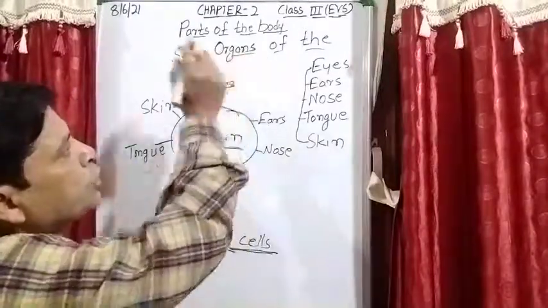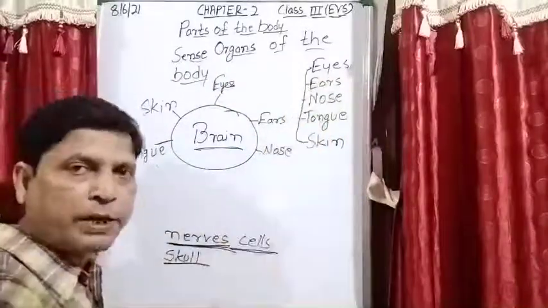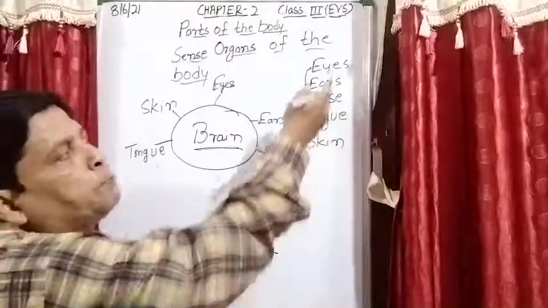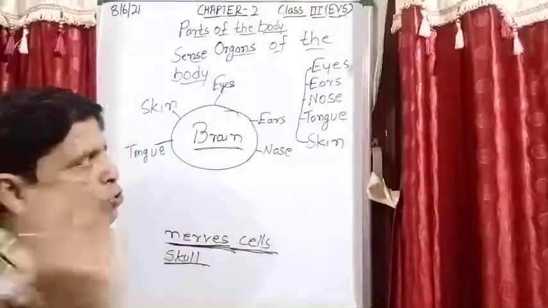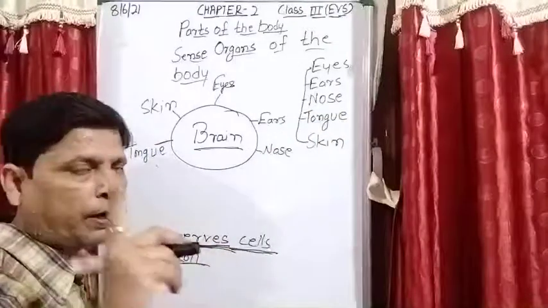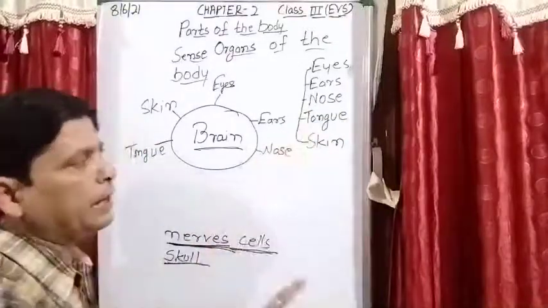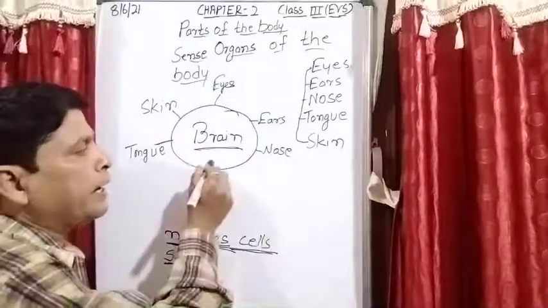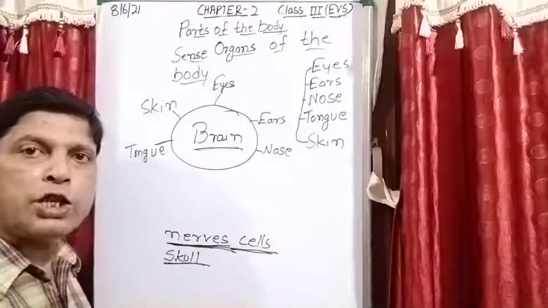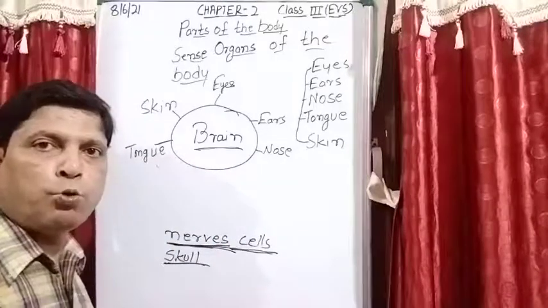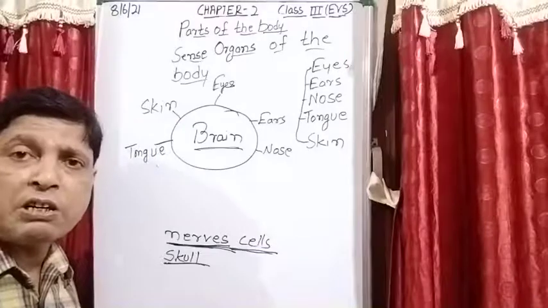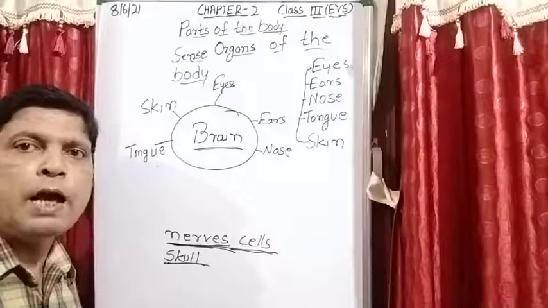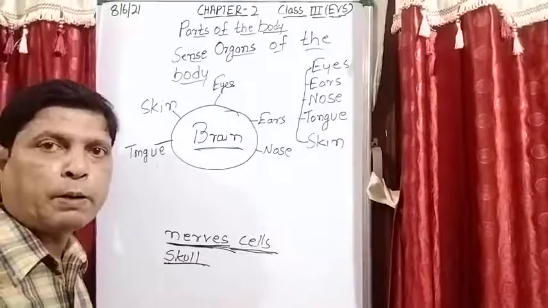अब सेंस ऑर्गन्स ऑफ द बॉडी की जब बात की है, तो eyes, how many eyes we have? 2. How many ears we have? 2. So they are in pair. ठीक है, पेयर में मतलब pair means 2. How many noses we have? Only 1. How many tongues we have? Only 1. And skin is the largest sense organ which covers the whole body. After that what I explained to you, each and every action whatever we do, we are thinking, studying, playing, jumping, sitting, anything, any action is performed by our body.